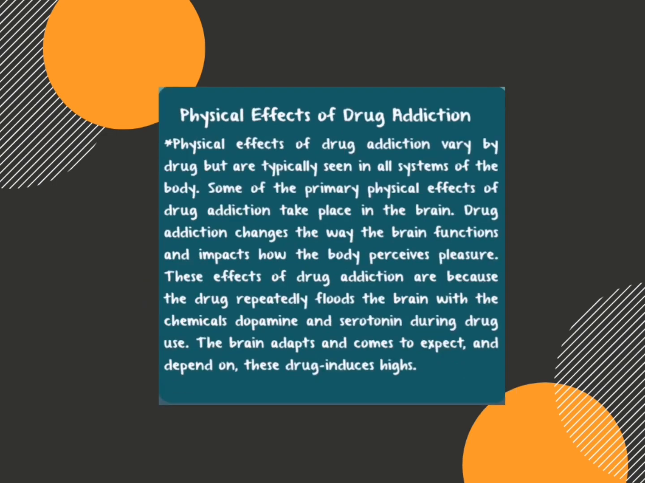The second one is the physical effects of drug addiction. Physical effects of drug addiction vary by drug but are typically seen in all systems of the body. Some of the primary physical effects take place in the brain. Drug addiction changes the way the brain functions and impacts how the body perceives pleasure. These effects occur because the drug repeatedly floods the brain with the chemicals dopamine and serotonin during drug use. The brain adapts and comes to expect and depend on these drug-induced highs.